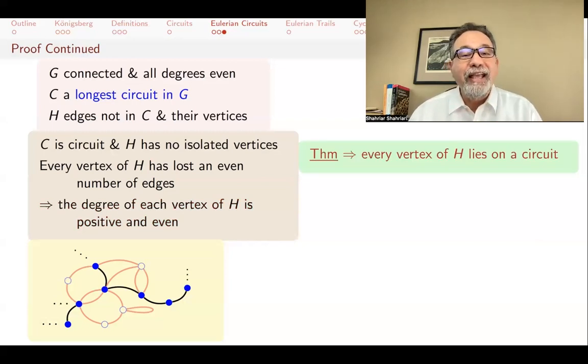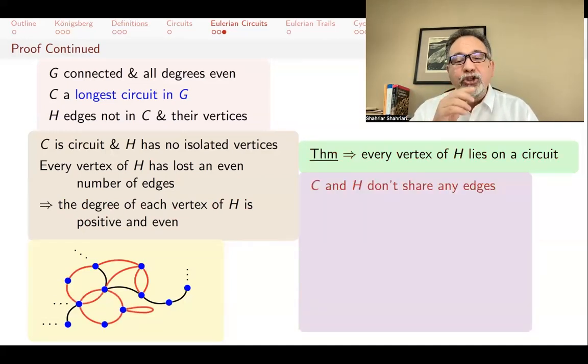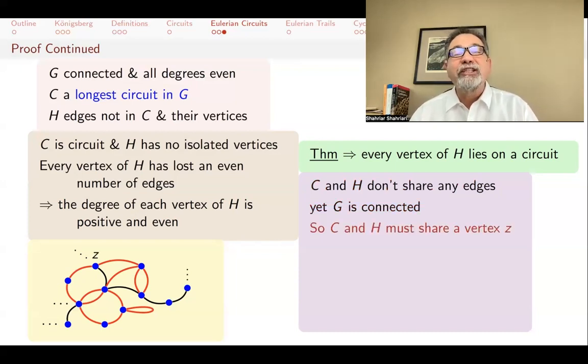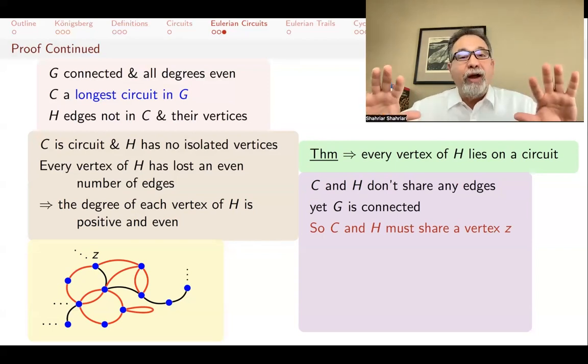We proved that if you are in that situation where every vertex of a graph, in this case H, has positive even degree, then every vertex lies on a circuit. Okay, hold that thought for a second. C and H don't share any edges because the edges were partitioned. Some of them are in C, some of them are in H. But G is a connected graph, and so C and H must share at least one vertex Z. In the graph that I have, there are plenty of vertices that they share, but they have to have at least one in common. Otherwise, the graph would be disconnected.